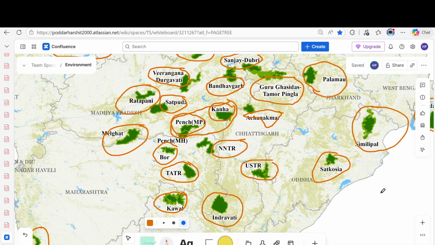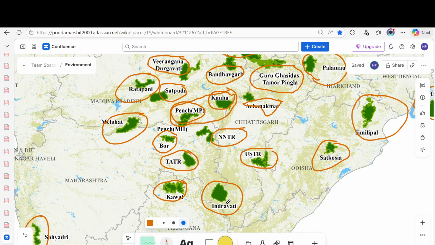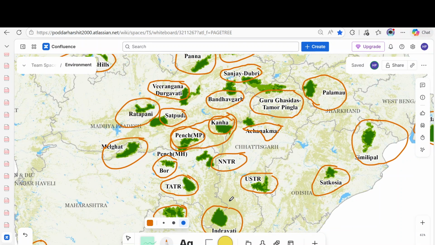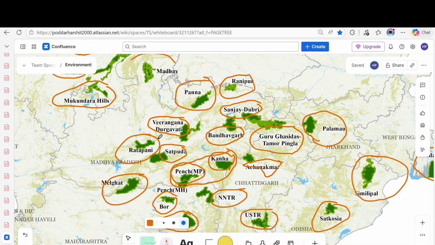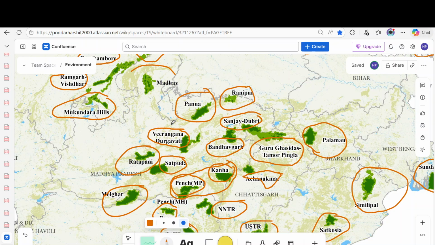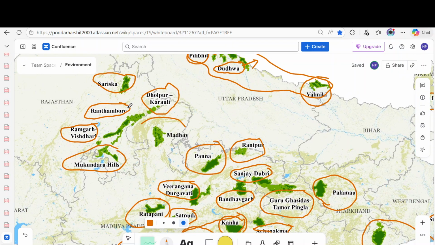In Odisha, associate Simlipal with the black tiger. Associate Satkosia with the Mahanadi gorge. And here Udanti Sitanadi is also a water catchment region. Indravati is named after the Indravati River. Bor is the smallest one here. This Ratapani and Madhav, they are the latest ones that are added to the tiger reserves list. In Rajasthan also, remember there is tiger population.